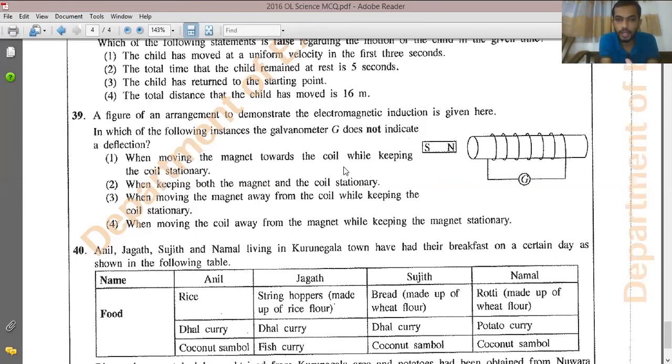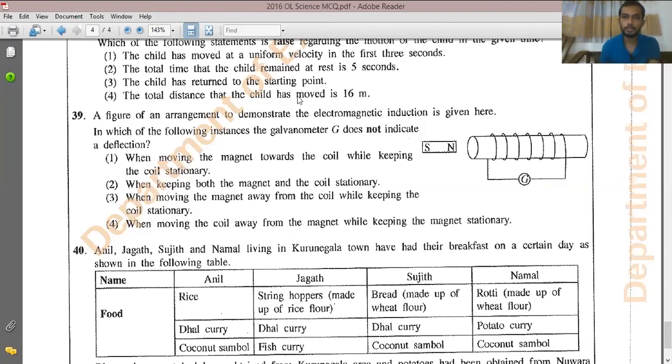So the first one: moving the magnet towards the coil while keeping the coil stationary. That is correct, that's a relative movement. Second answer: keeping both the magnet and the coil stationary. That is the answer, because if you keep the magnet and the coil stationary, there will be no relative movement. That means current doesn't get induced.